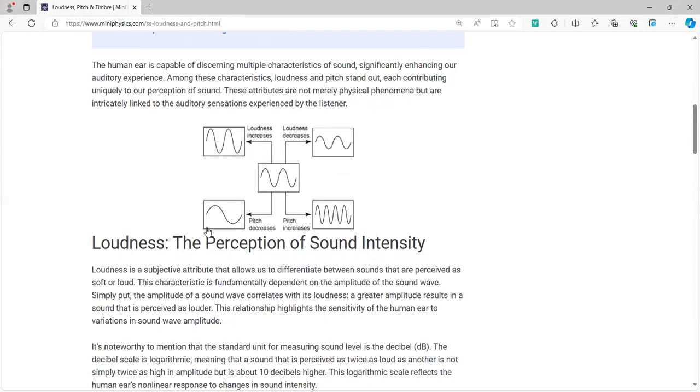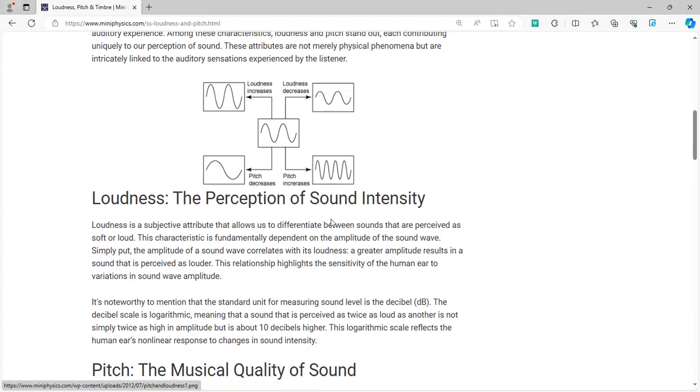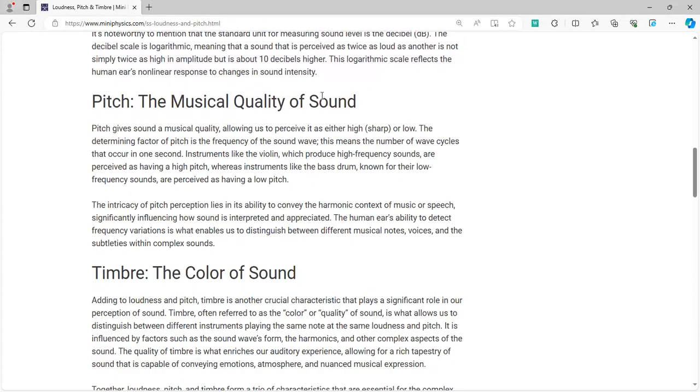Now here is the frequency. I told you that the pitch refers to the frequency of waves. Over here there's a single large wave, so that has a lower frequency. However, over here there are four peaks. So the frequency of box number two is much greater. Now, what is the pitch? A pitch is the musical quality or the timbre of a sound. Every sound produced has a different pitch.